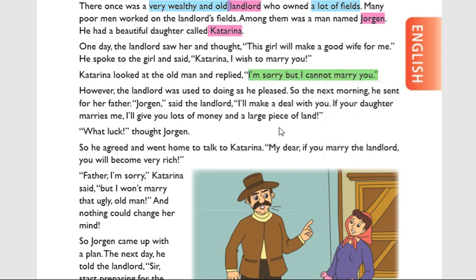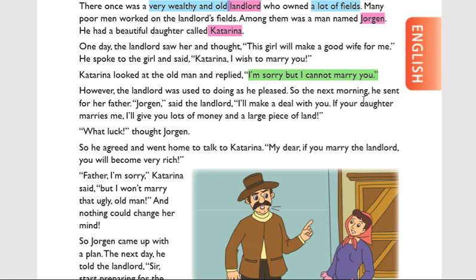Why did she say that? He is an old man. Maybe he is a landlord, but he is an old man. That's why she said, "I am sorry, but I can't marry you." However, the landlord was used to doing as he pleased. Pleased means happy.